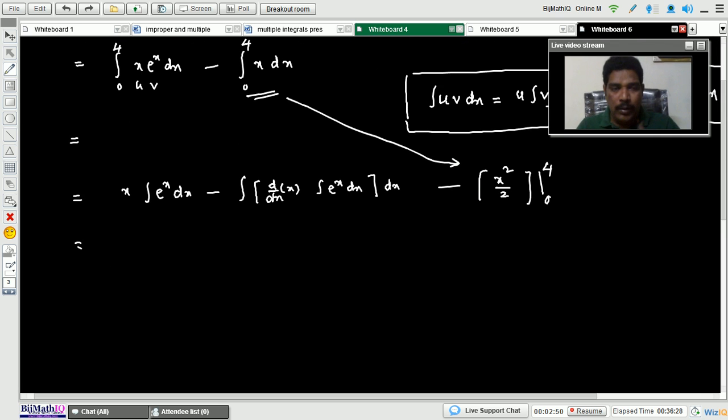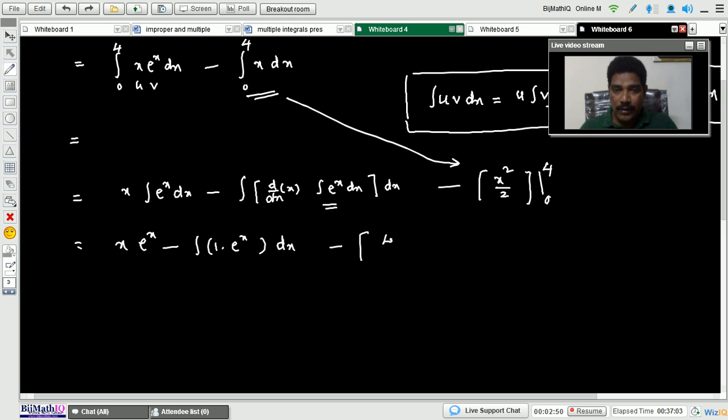This is equal to x into integration of e to the power of x, which means e to the power of x, minus integration of the differentiation of x, here 1, into integration of e to the power of x, that is e to the power of x into dx, minus, okay, here you can apply the limits.